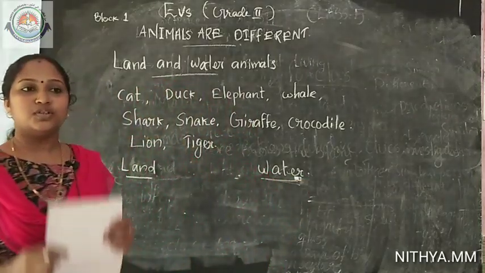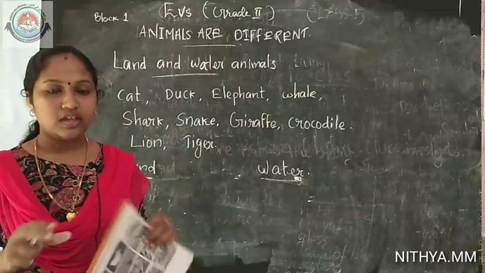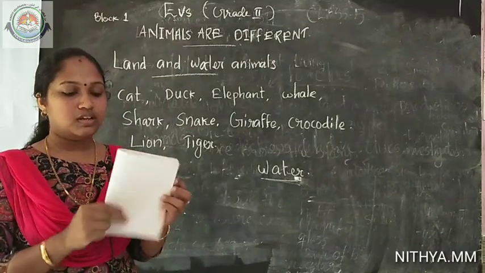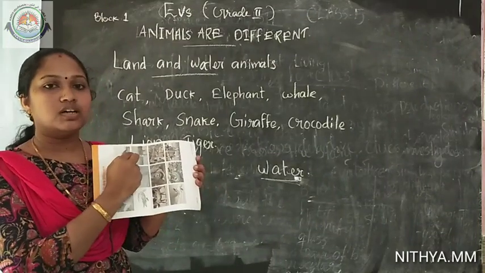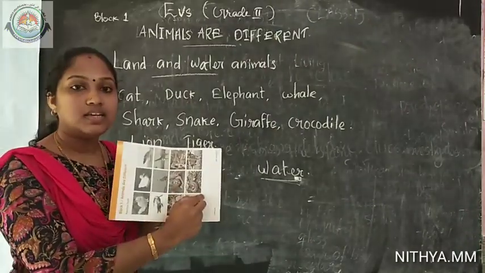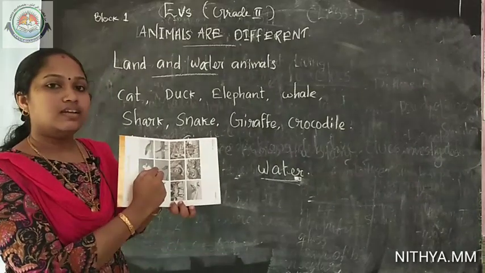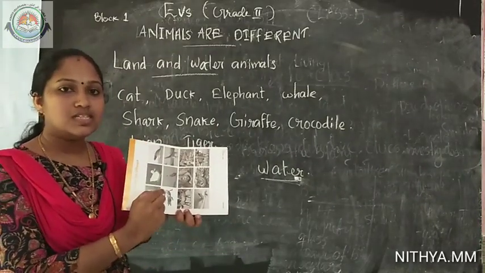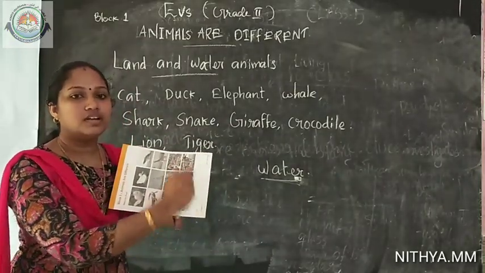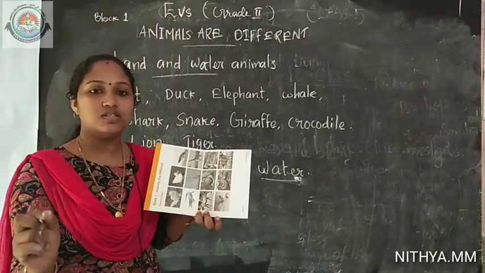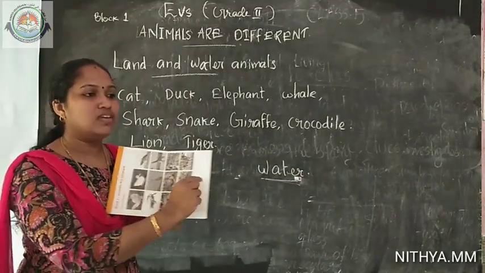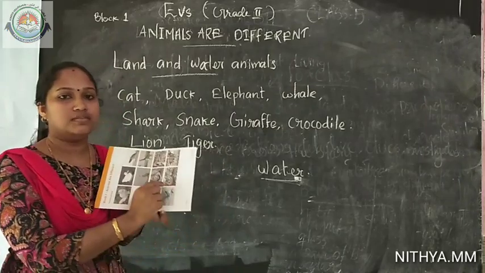Now students, you don't sit simply, take your notebook and you can divide this first page of your notebook into two like this, and you have to color it with two colors. Which are the colors you know? One is green and another is blue. On the green side, we are going to write the names of animals which are living on land, and on the other side, the blue side, we are going to write the animals which are living in water. What is the color of water? Blue, right? So okay, we can write the names of water animals on the blue side.